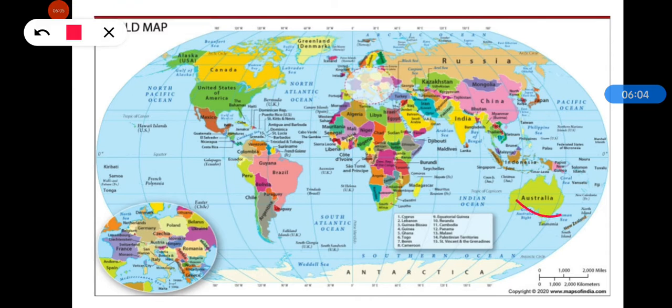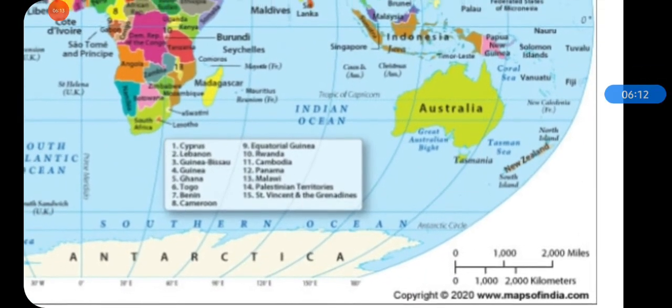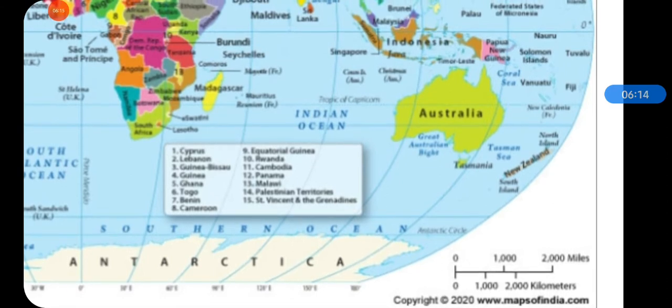Okay, this side, this is east. Look at this side and look for Australia. You can see that this is a place that is surrounded by water from all sides. So we can see that this is an island, but Australia is a continent also, so it is called as island continent.